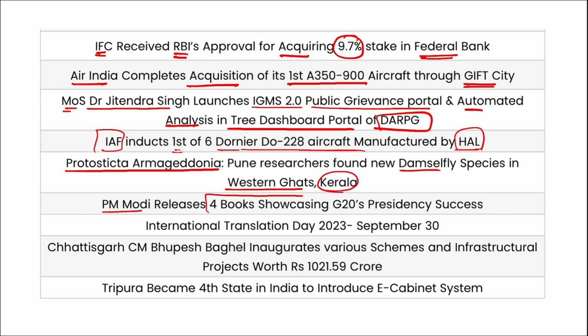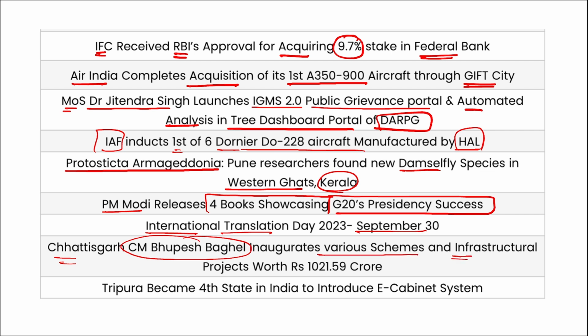PM Modi released 4 books that showcase the G20 presidency's success and all the events, and whatever the rules or the declarations that were signed here will be mentioned here. Also, it will showcase India's culture. Then International Translation Day on 30 September. Chhattisgarh's Chief Minister Bhupesh Baghel inaugurated various schemes and infrastructural projects worth 1021.59 crore rupees, and Tripura became the fourth state in India to introduce e-cabinet system.